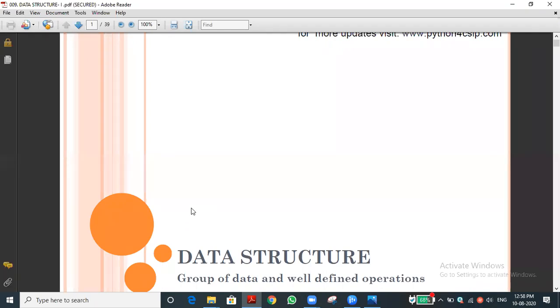Information means it is processed, and the output has a very clear definition. We give something to the computer, that is called data. The computer gives some output to us, that is called information.